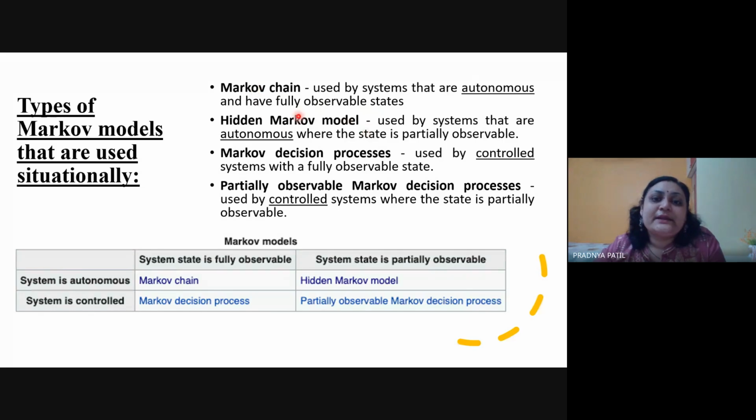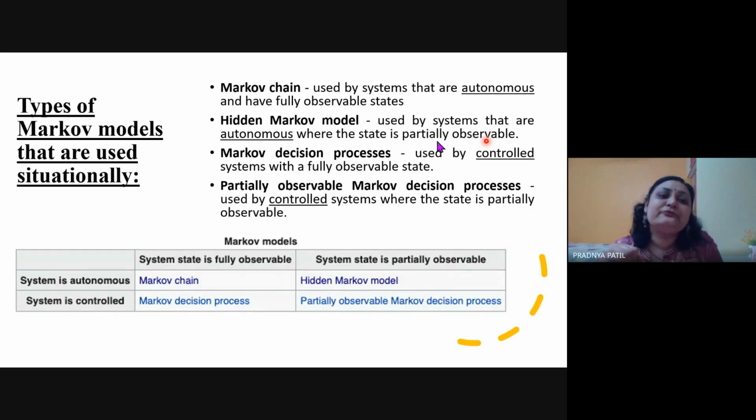Okay, then in hidden Markov model, these are the systems that are autonomous where the state is partially observable. So when I say partially observable, that means I have not seen this state at my place, but maybe let's say I'm living in Panvel and I'm calling a friend who is living in Chunabhatti, and I'm asking whether it is raining there or not. So that person is going to see whether it is raining or not, and he would tell me on call. Okay, so that is also called a partially observable state, which I have not seen directly.